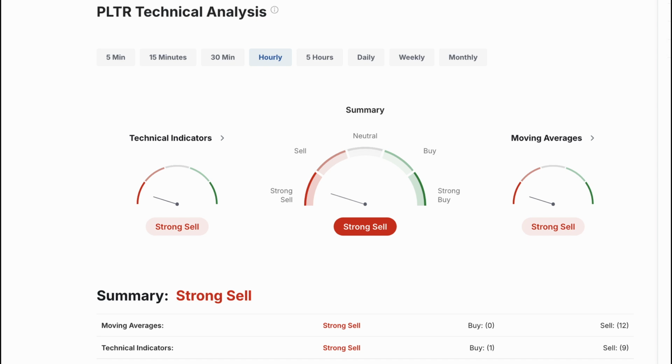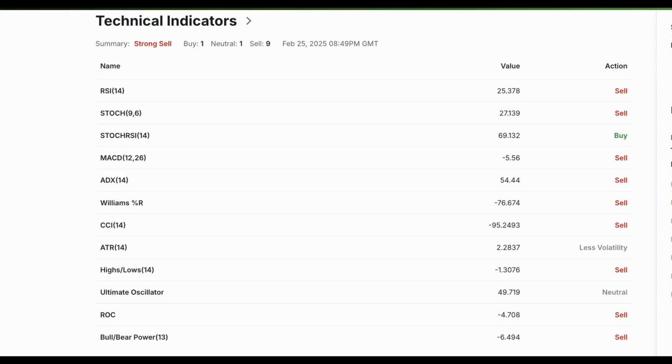The Williams %R oscillator reflects a value of minus 82.5, deep in oversold territory, signaling potential for a bullish correction. The Commodity Channel Index registers at minus 105.4, indicating the stock is trading well below its average price, a bearish signal. The average true range at 2.85 points to increased volatility in the stock's price movements. The highs-lows indicator shows a value of minus 2.15, suggesting the stock is making new lows, which is a bearish sign.